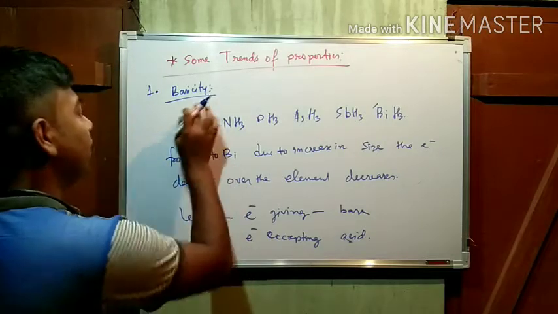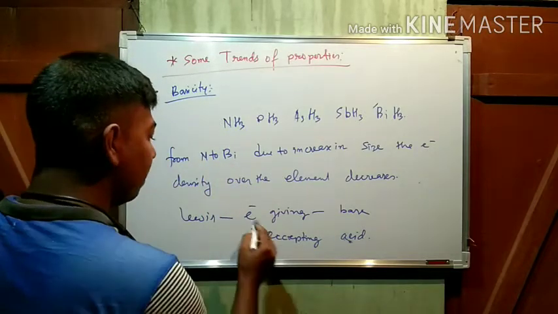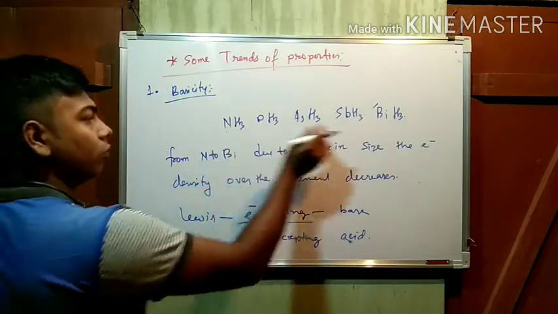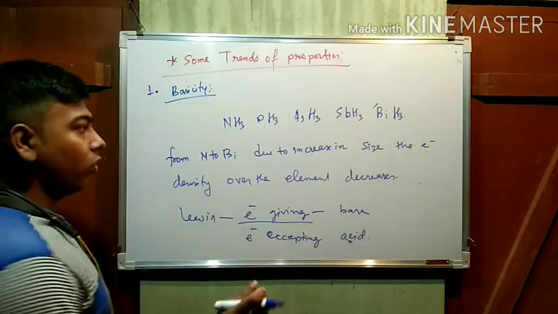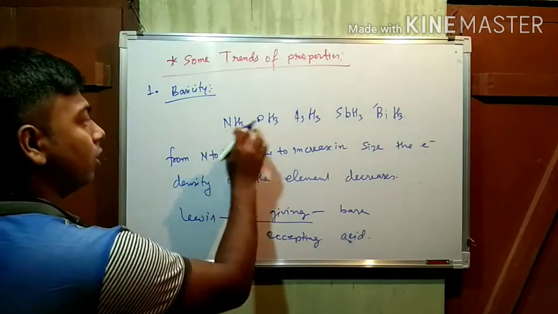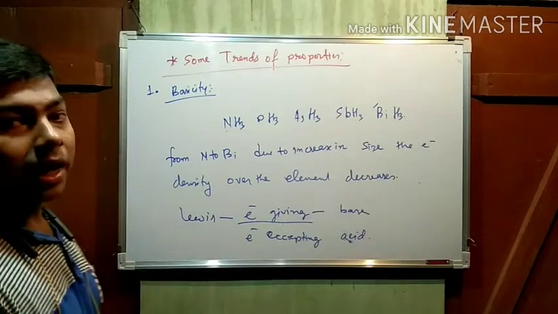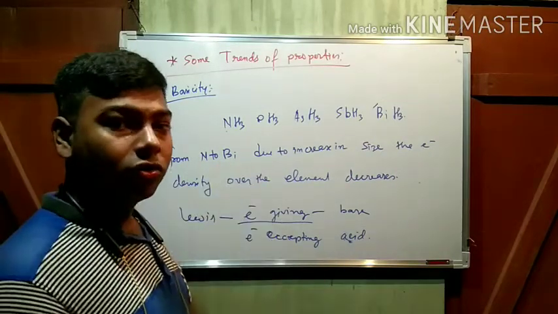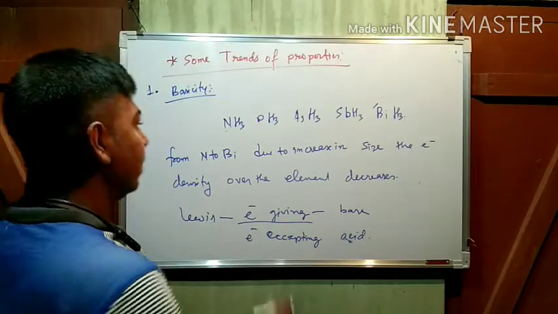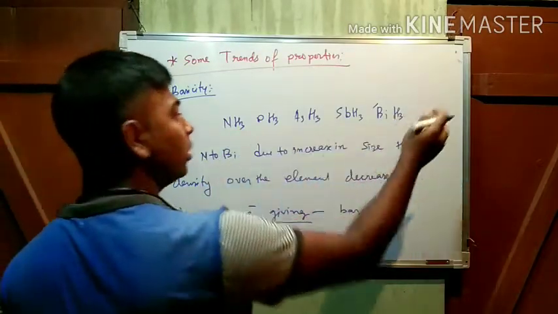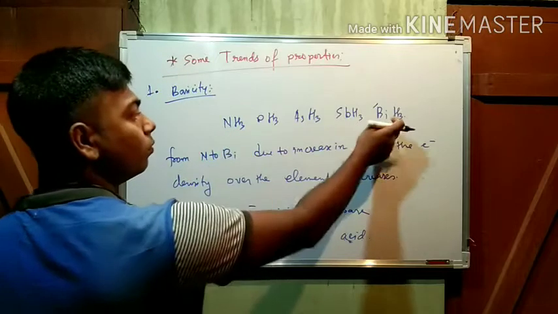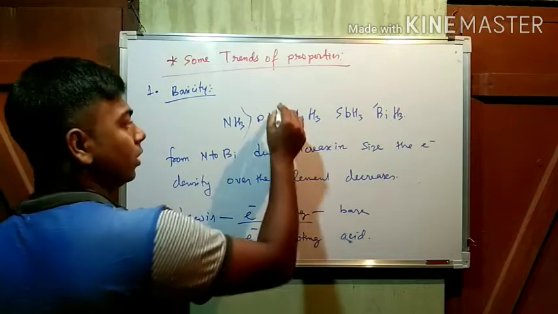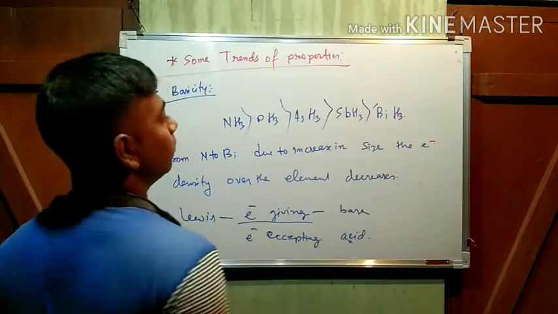Now we are discussing the basicity, that means we have to discuss the electron giving tendency. As we are going from nitrogen to bismuth, the electron density on the central atom, that means nitrogen, phosphorus, arsenic, decreases. That's why the electron giving tendency also decreases, and the basicity also decreases from nitrogen hydride to bismuth hydride. That's why NH3 is more basic, then PH3, then this one.